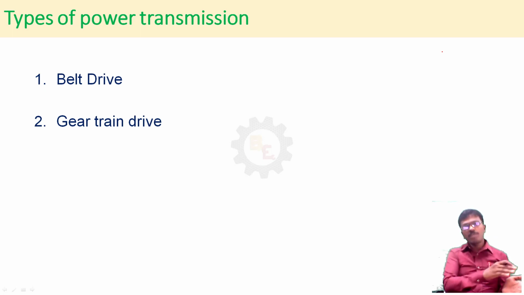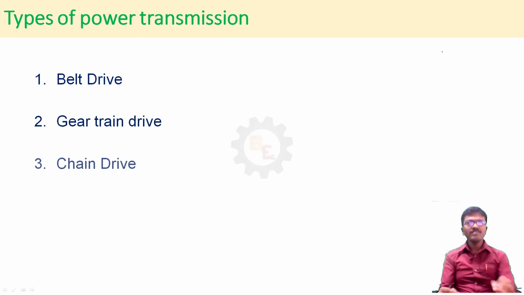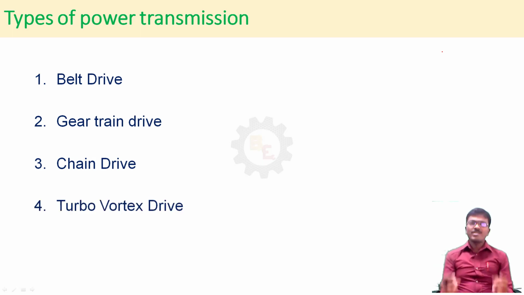For transmitting the power from one shaft to another shaft, we use a number of gears. That is called a gear train, and that kind of power transmission is called gear train drive. Third, chain drive. You may see it in our cycle; the power transmission happens due to the chain drive. The last one is turbo vortex drive. These are the 4 types of power transmission system.